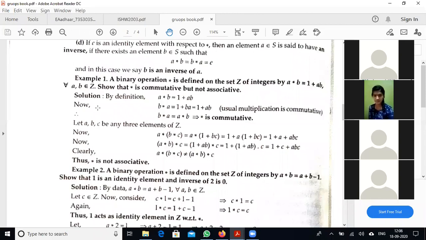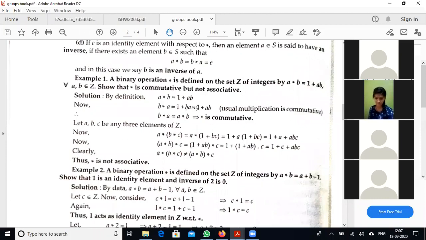So come to the solution. A star B by the given condition is 1 plus A into B. Similarly, B star A is equal to 1 plus B into A. Here the first element is B and the second element is A, so we get BA as a product.